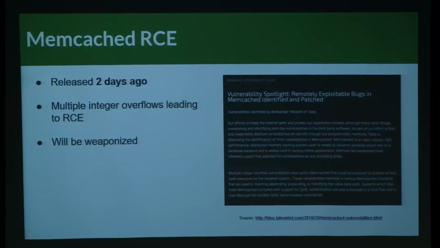Now, Cisco already released proof of concepts that I can confirm. I tested them myself. They dropped the box. They segfault it. It's not meant to run a command. It's just meant to show you, hey, this exists, and it'll crash your server. So if people really wanted to, they could just go and drop every Memcached instance out there because the code already exists.